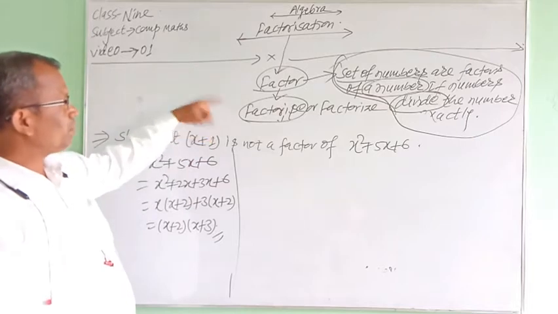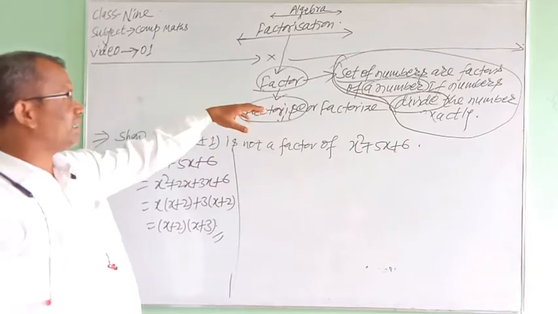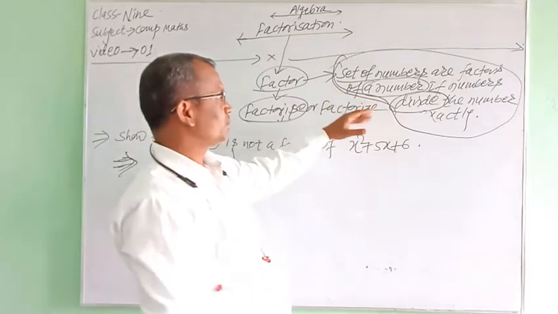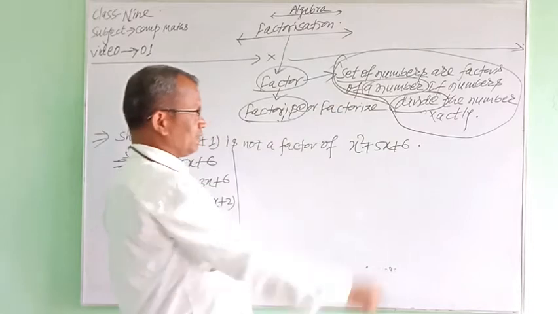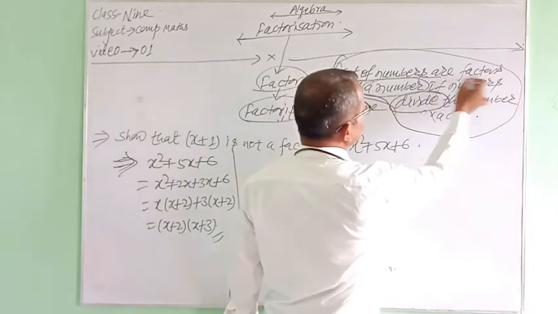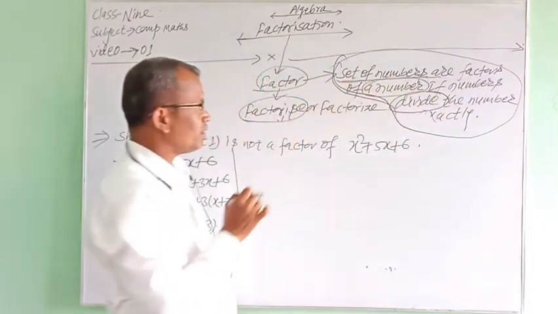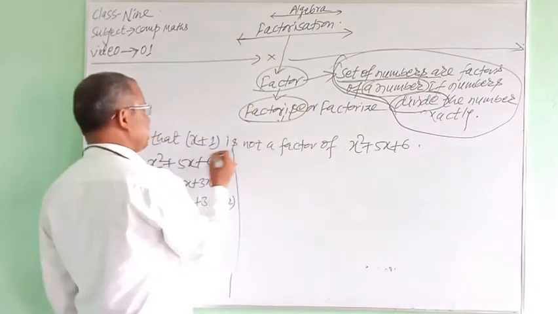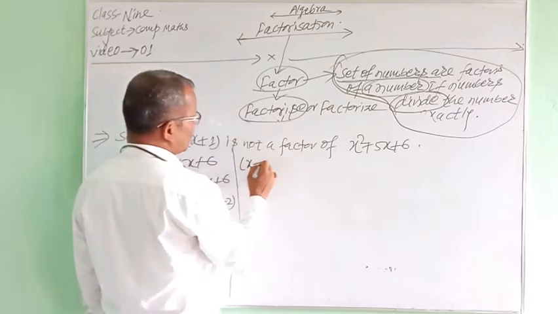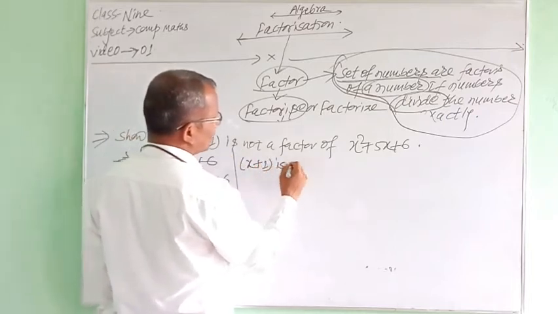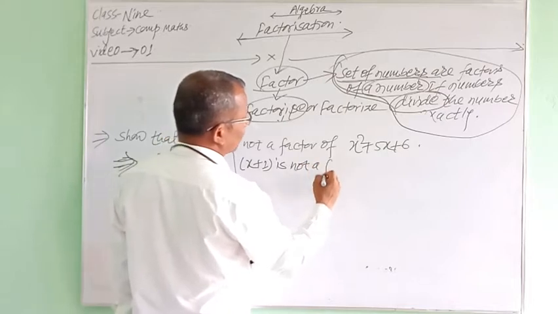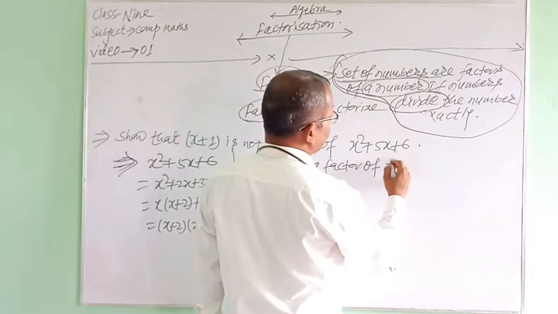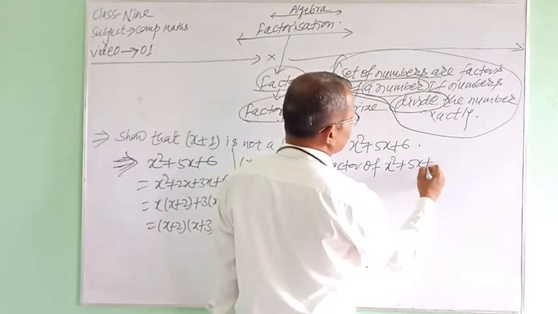If we follow the definition of factor, we can justify the statement. The definition says, a set of numbers are factors of a number if the numbers divide the number exactly. In the same way, x plus 1 is not a factor of x square plus 5x plus 6